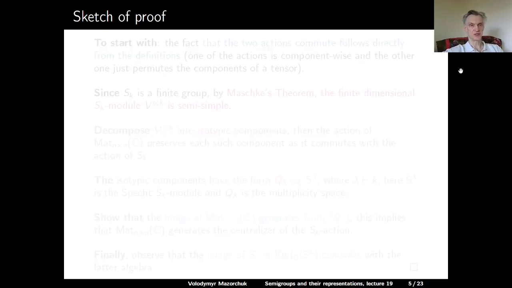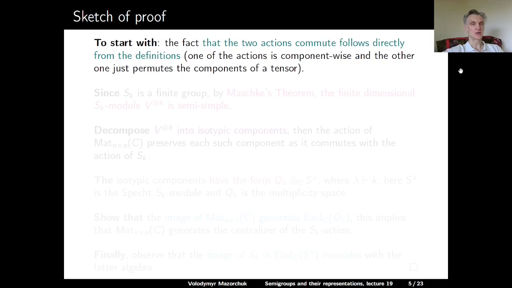Now here is a sketch of the proof. To start with, the fact that the two actions commute follows directly from the definitions. Indeed, one of the actions is component-wise, and the other action permutes components. So of course, acting component-wise and then permuting is the same as first permuting and then acting component-wise.